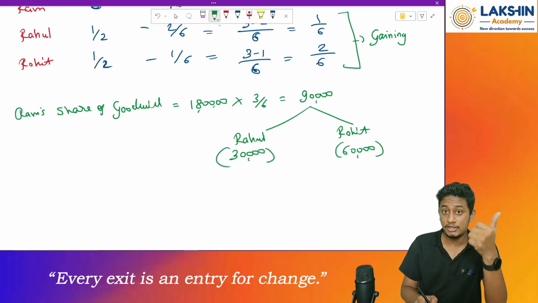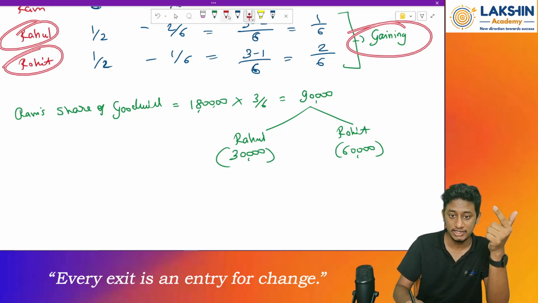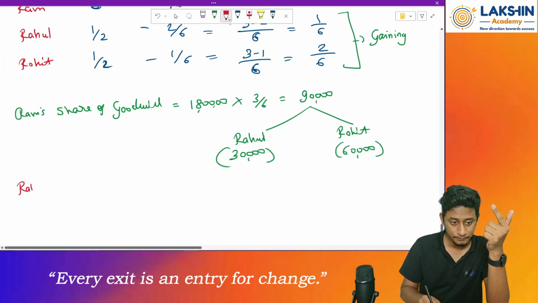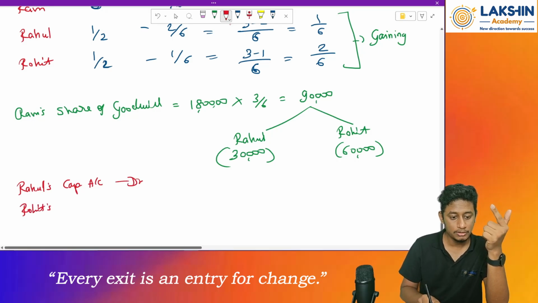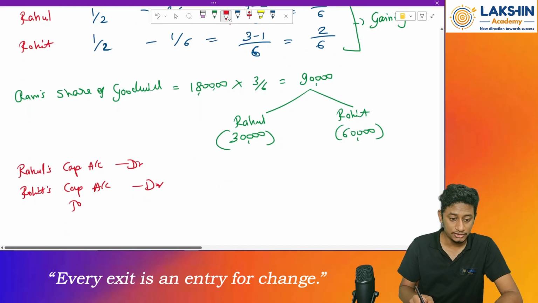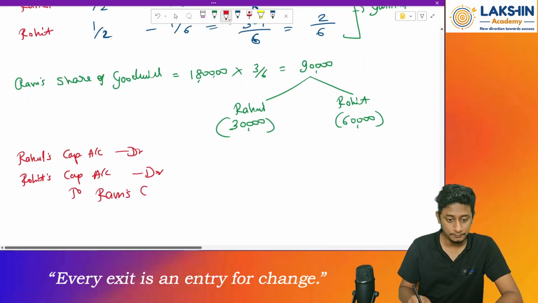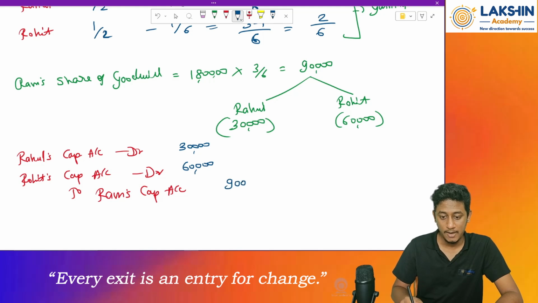Now pass the journal entry. Gaining partner account is debited to sacrificing partner. Who is gaining over here? Rahul and Rohit. Both are gaining, right? So the entry will be Rahul's capital account debited, Rohit's capital account debited. Who is sacrificing over here? Mr. Ram is sacrificing over here. So to Ram's capital account. Now divide the amounts. Rahul, 30,000, then Rohit, 60,000. Then total value of capital to be given is 90,000.